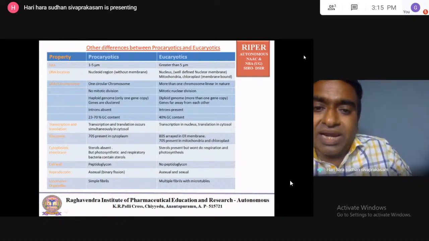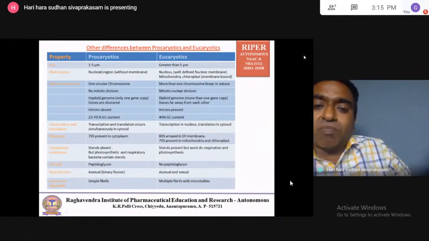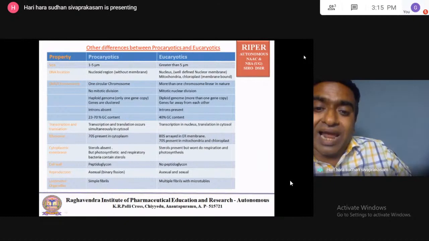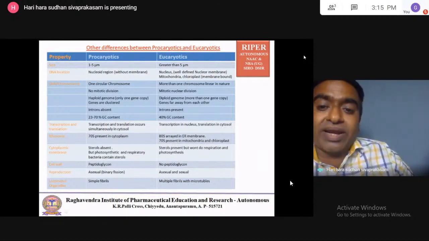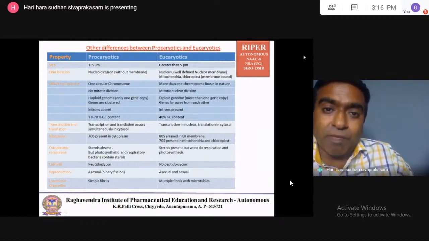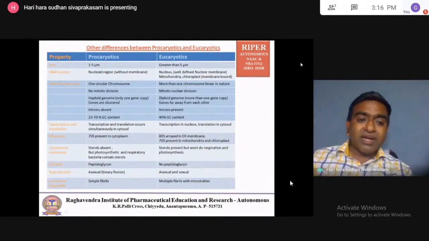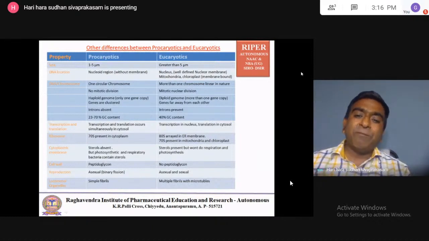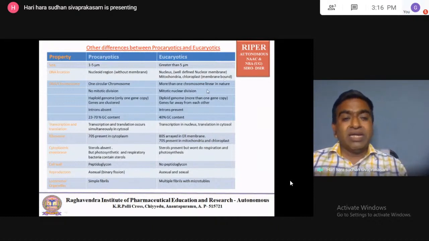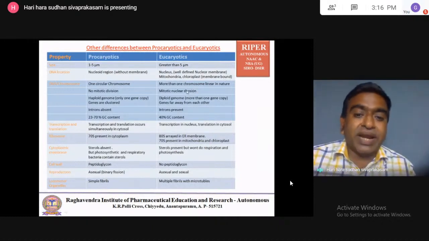So DNA, genetic material, is present in the chloroplast and mitochondria, but they won't do the cell activities. They will regularize the mitochondrial activity and chloroplast activity. So the DNA present in the mitochondria and chloroplast is mainly for the activity of the chloroplast and mitochondria. Then other differences. Circular DNA is present in the prokaryotic, linear DNA in the eukaryotic. One copy of the DNA, one circular DNA, in the prokaryotic; the eukaryotic cell will have many copies of the DNA. Then division of the DNA, mitotic division.